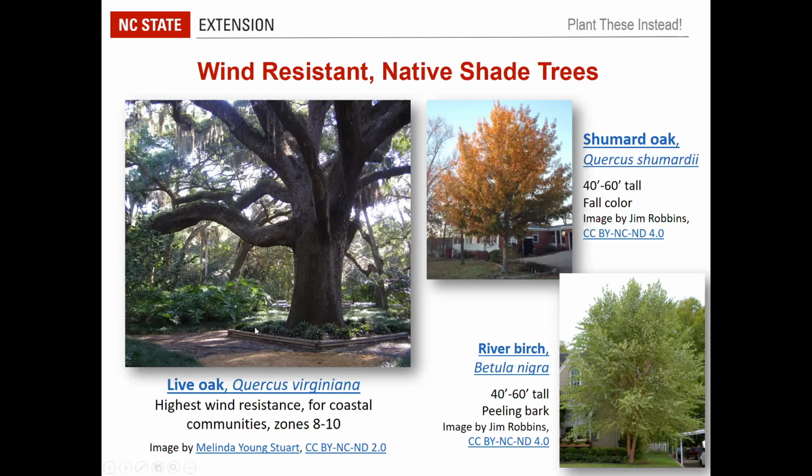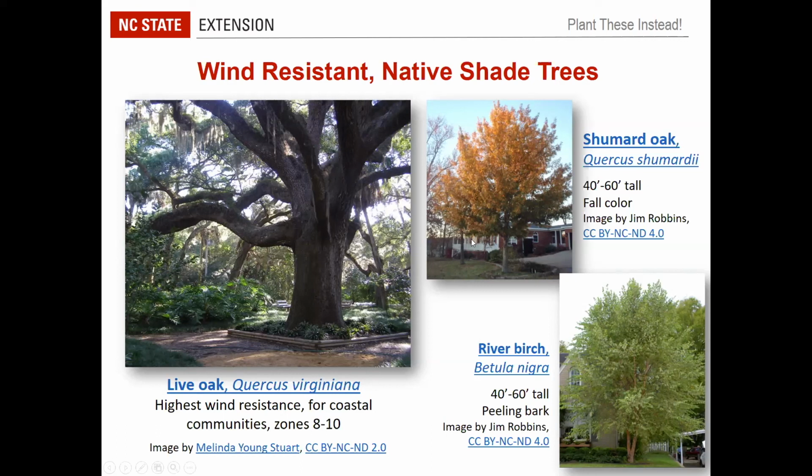It's probably no big surprise that live oak is one of the highest rated for wind resistance. It is native to coastal communities up through North Carolina and just a little bit into Virginia. As a landscape tree, it's better in zones 8 to 10, so it's more for our coastal communities, and this, of course, eventually gets to be a very large, wide-spreading tree. So live oak, great option.